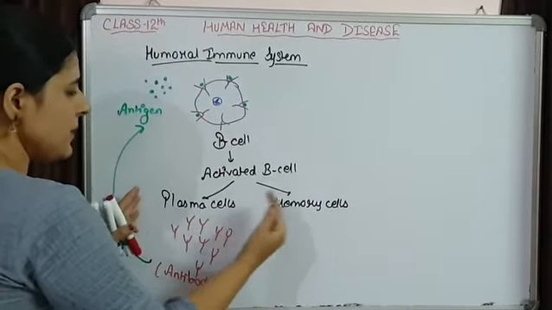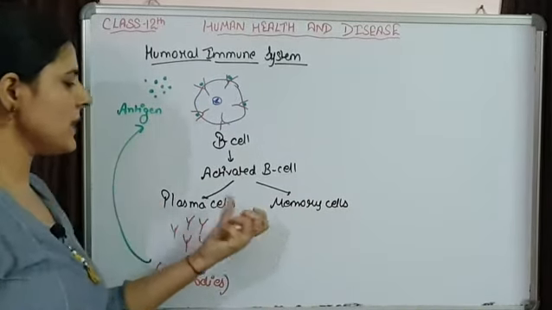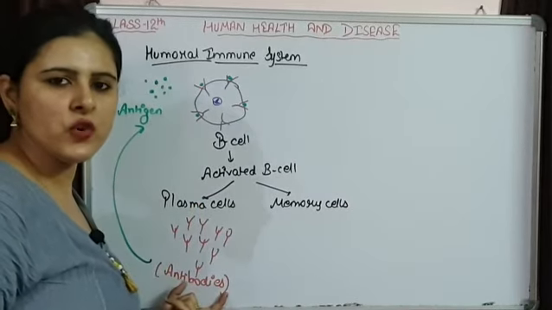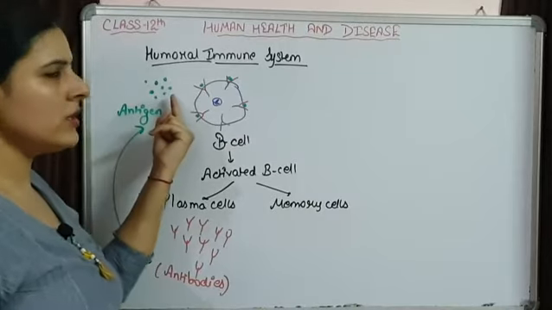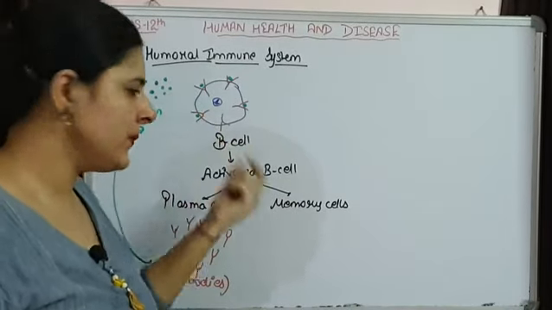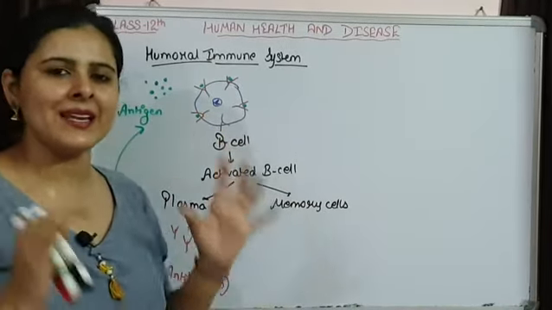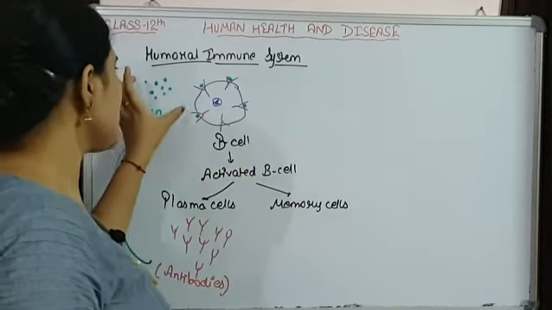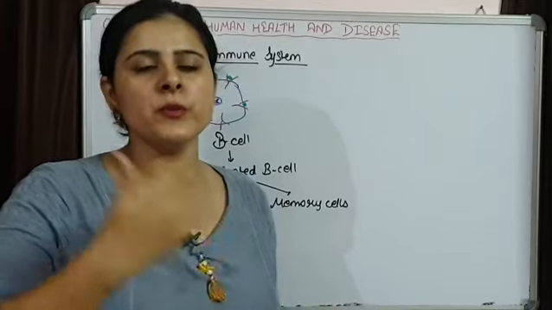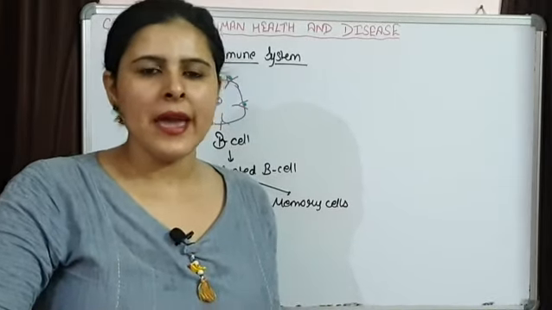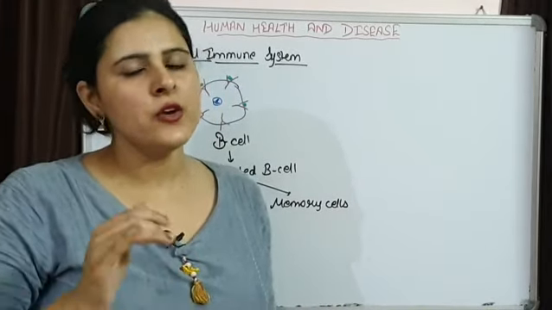So two types of cells are produced: the plasma cells, which are responsible for the production of antibodies that are directly involved in killing the antigen, while memory cells carry the information of this particular antigen, so that the second time the immune system functions faster than the first time.